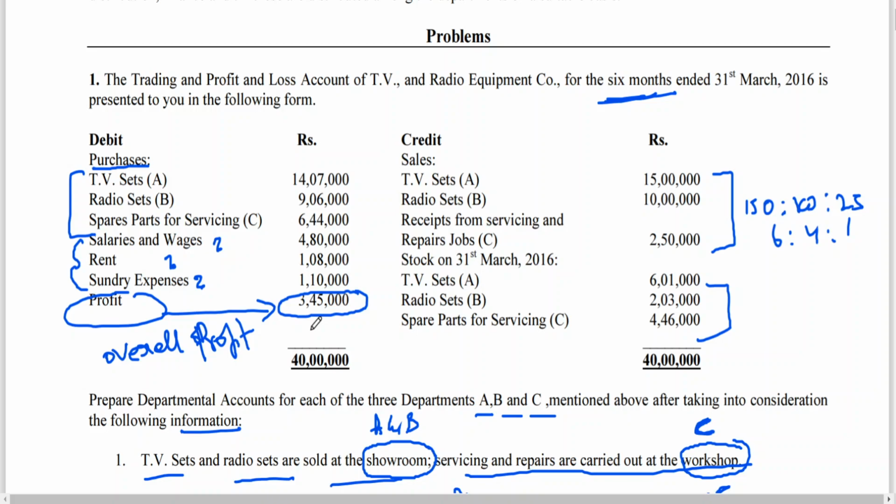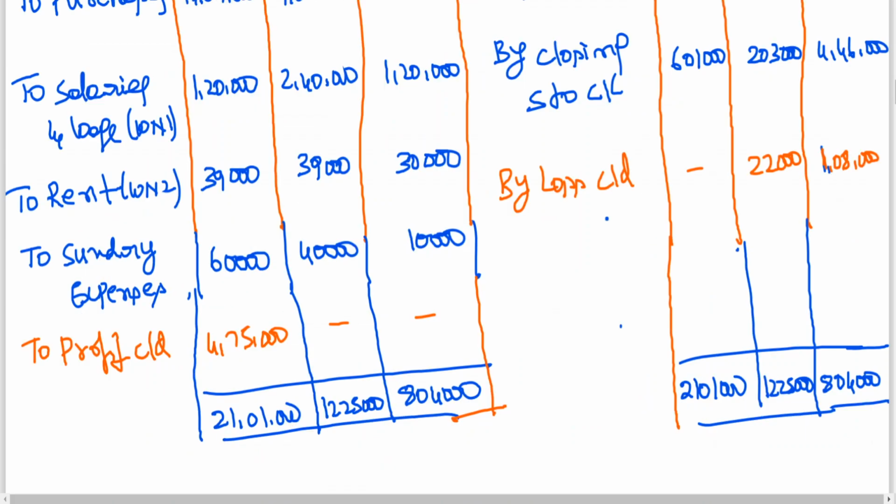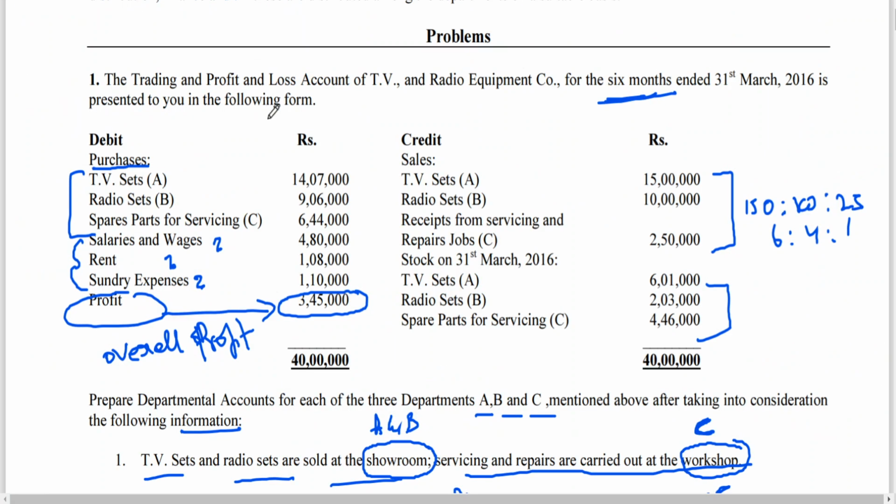But when you go for allocation of expenses, if you prepare the columnar departmental trading and P&L account, you are getting a loss for departments B and C, and profit for department A. That means with the profit of department A, you are able to cover the loss of B and C. For the future, just to have clarity, I'll tell you the decision.